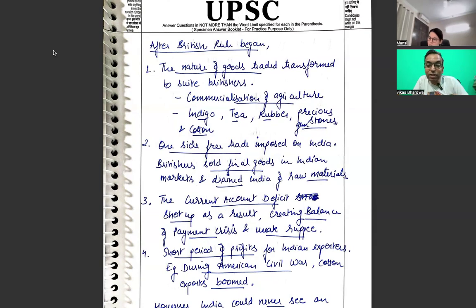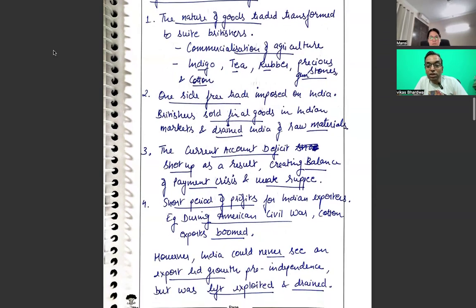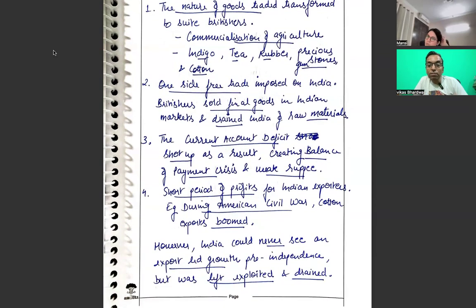So commercialization of agriculture is a key point, very true. Indigo, tea, rubber, and precious stones. So this is one element. One side of the free trade imposed in India: British sold final goods in the Indian market. So again, you are able to make sure what the word is speaking about. Current account deficit shot up as a result, creating a balance of payment crisis and a weak rupee.